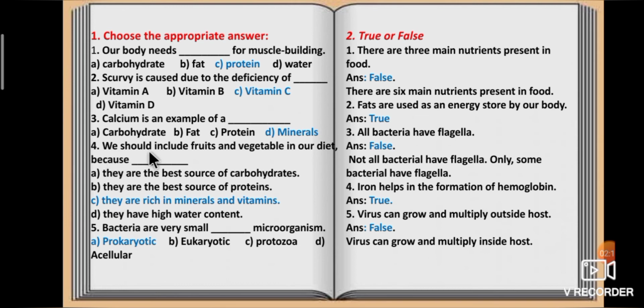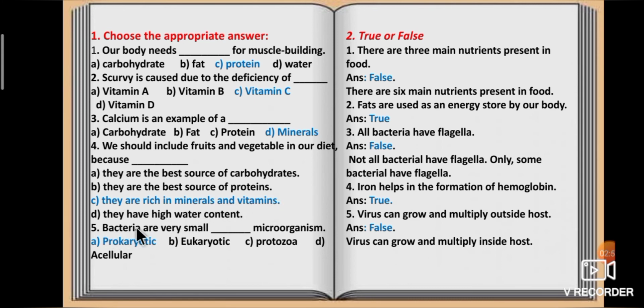Fourth one, we should include fruits and vegetables in our diet because dash. Option A, they are the best source of carbohydrates. Option B, they are the best source of proteins. Option C, they are rich in minerals and vitamins. Option D, they have high water content. So the answer is option C, they are rich in minerals and vitamins. We should include fruits and vegetables in our diet because they are rich in minerals and vitamins.